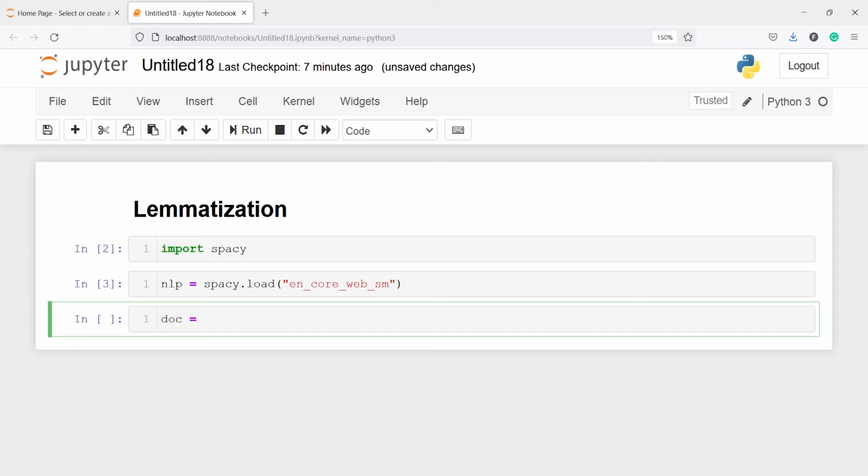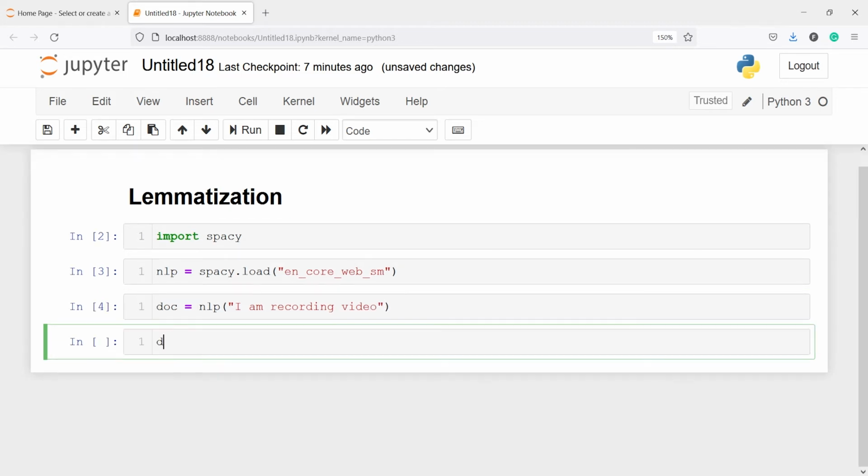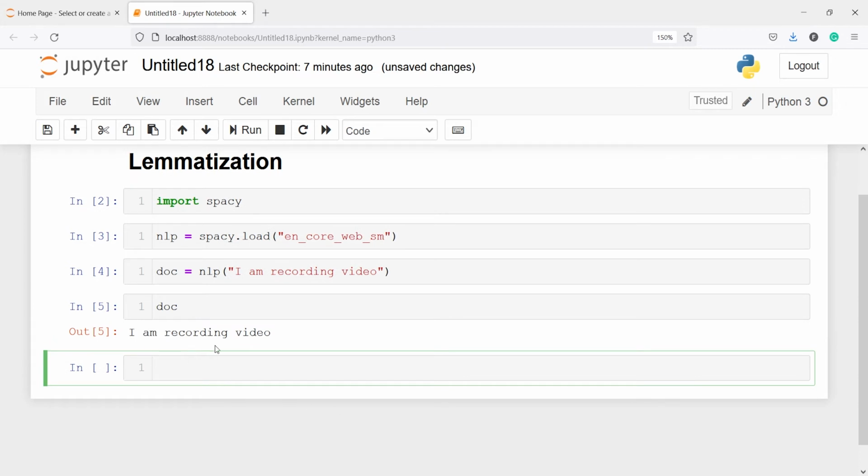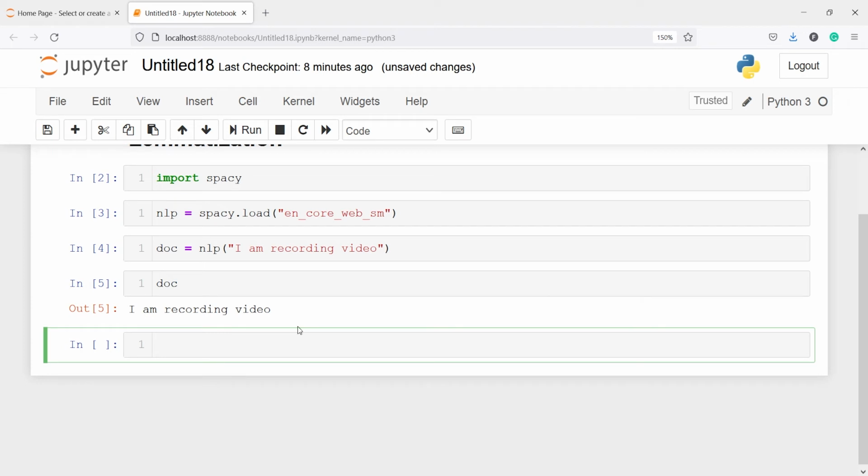Now I'll make one variable doc, in which I will save one sentence. I will call this object nlp and then write one statement. Let's say I will write: I am recording videos. Let's execute our code, and if I print this object doc, you will see I have this sentence here. And now let us tokenize it.